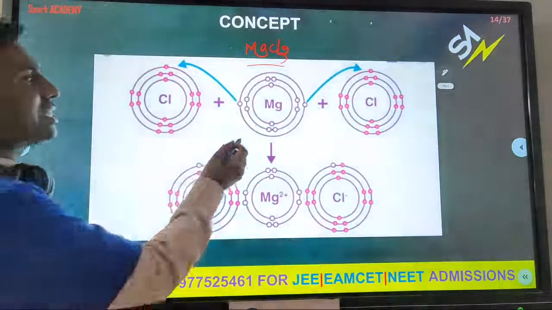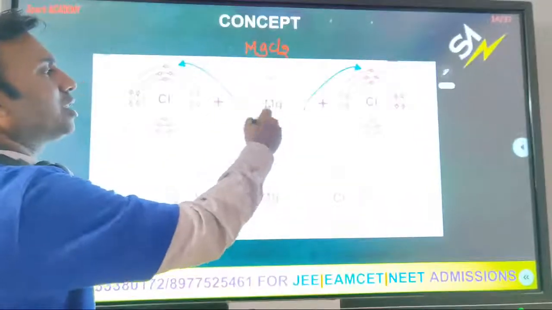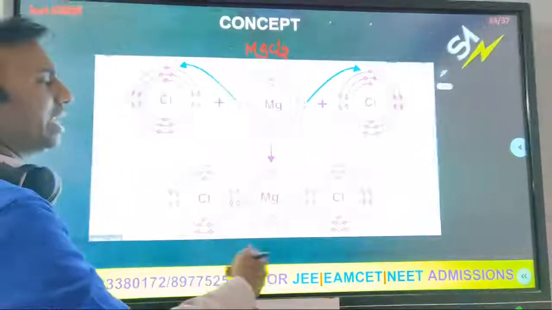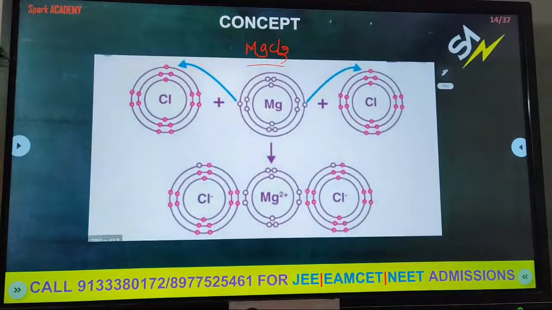The electrons lost by magnesium are transferred: one goes to one chlorine, and one more to another chlorine. The result is MgCl2. By this way, magnesium chloride will form. This explains the formation of magnesium chloride.